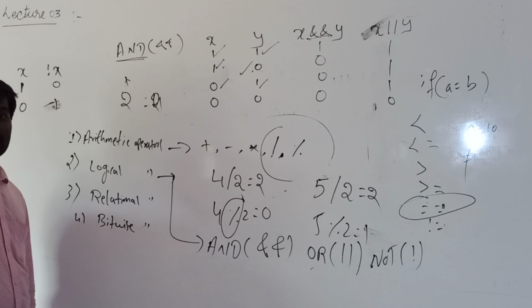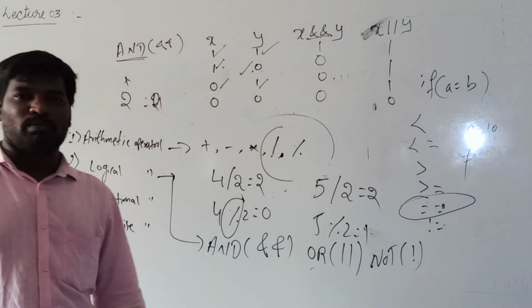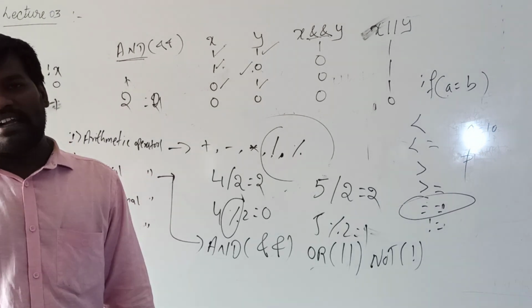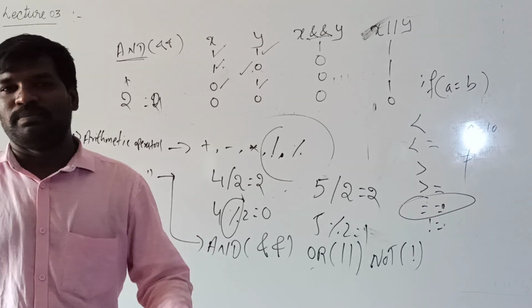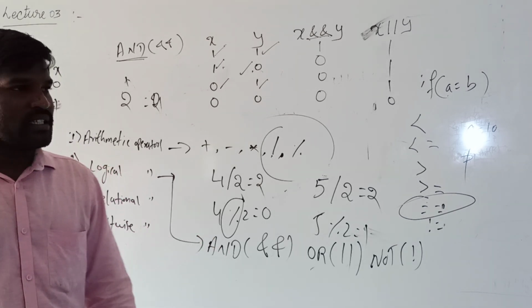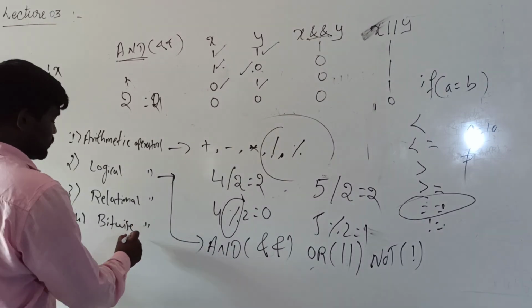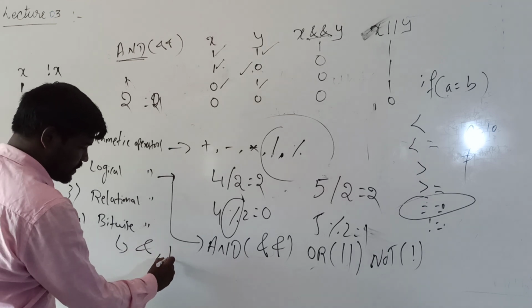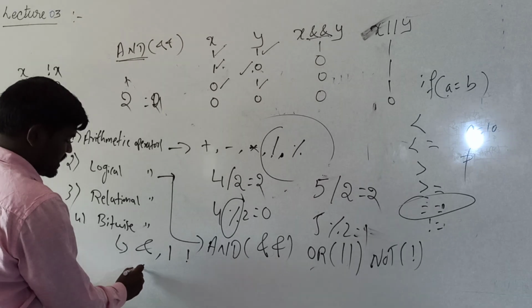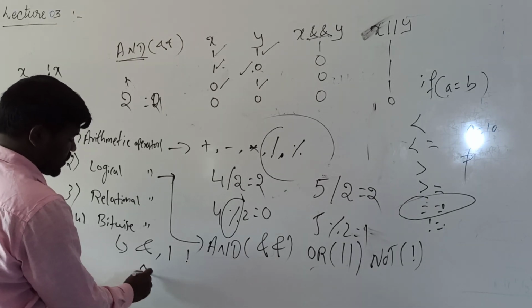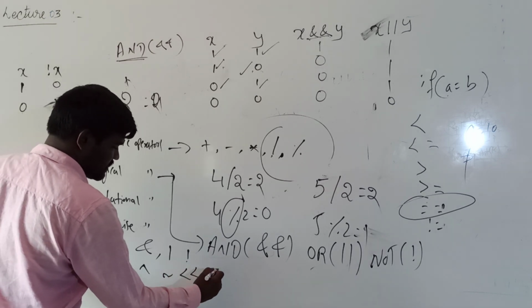And the last one is bitwise operators. Bitwise operators are used to manipulate the bits. 1 byte is equal to 8 bits, so it will manipulate the bits in the computer memory. There are again 6 types: bitwise and, bitwise or, bitwise not, bitwise XOR, bitwise complement, bitwise left shifting, and bitwise right shifting.